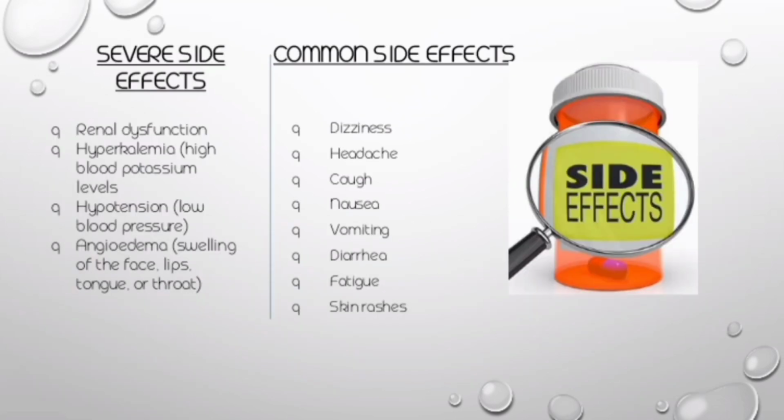Now, if we talk about the side effects, the important side effect is renal failure because the renin-angiotensin system is associated with the renal system. So any drug inhibiting the renin-angiotensin system can produce an effect on the renal system. Here lisinopril can produce renal failure, thereby it can reduce the potassium excretion resulting in hyperkalemia, which is the high blood potassium level.